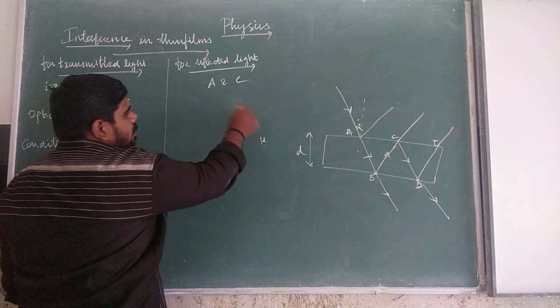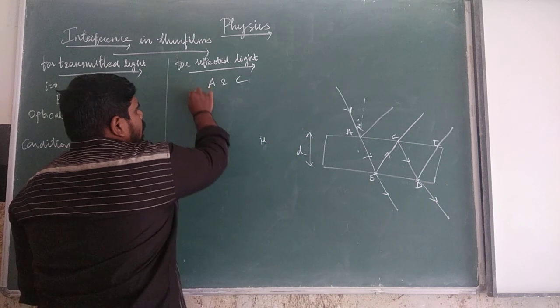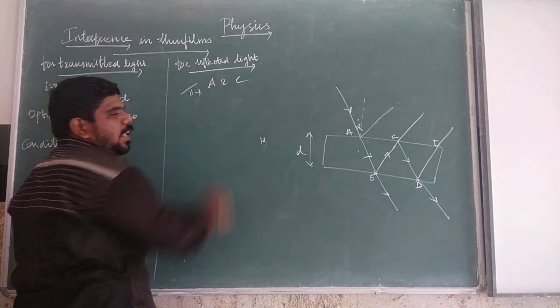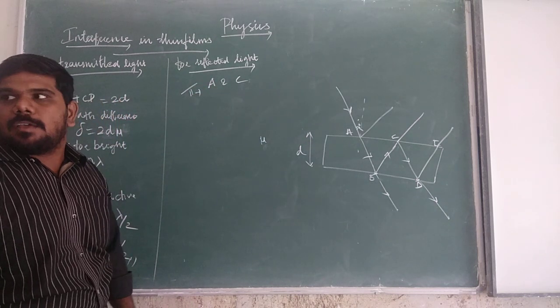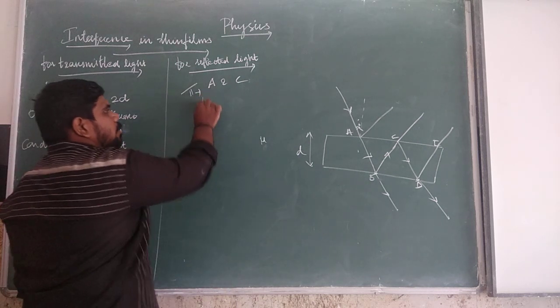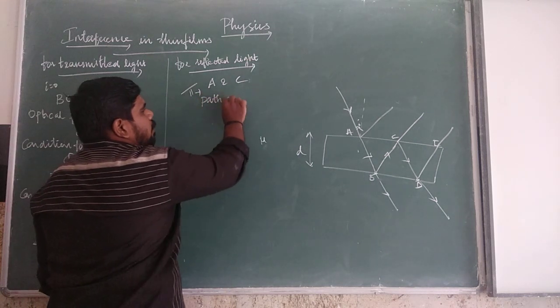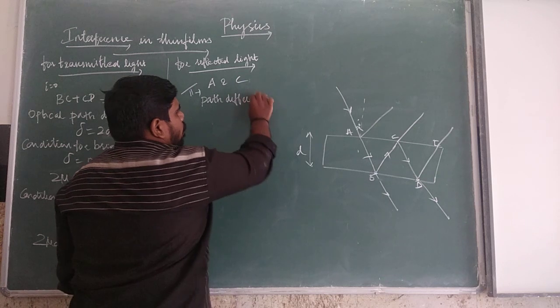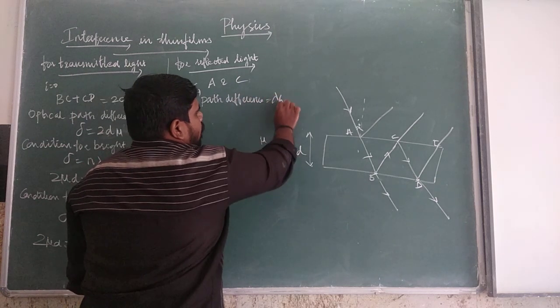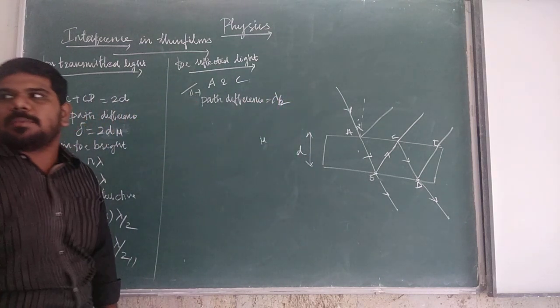There is a phase change. The change of phase will be pi. So the path difference is equal to lambda by 2. There is a path difference of lambda by 2.